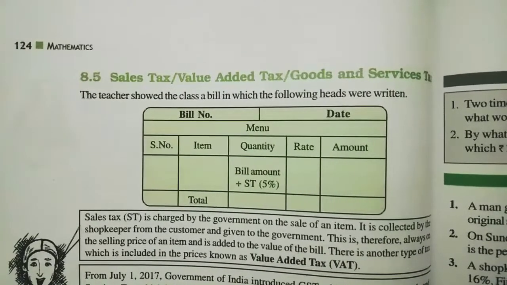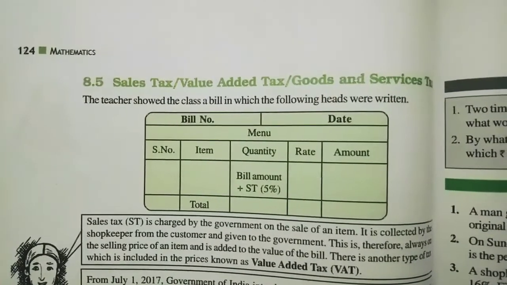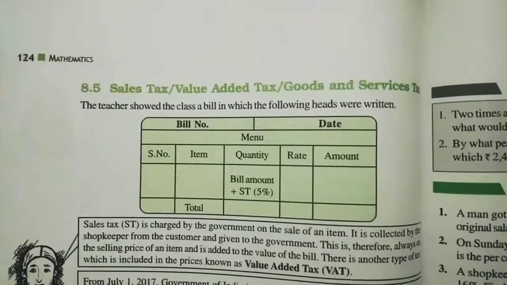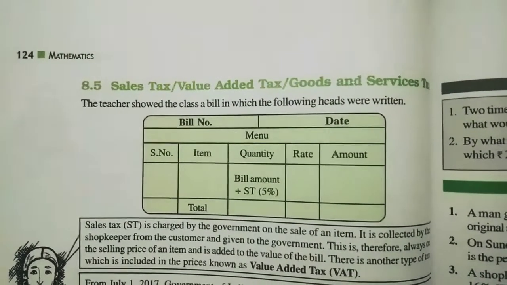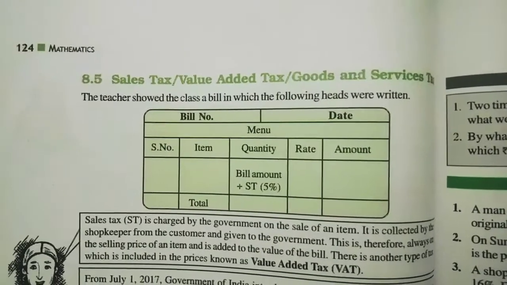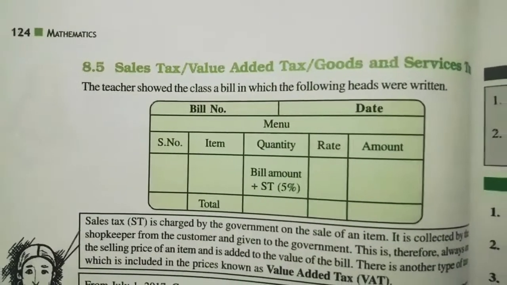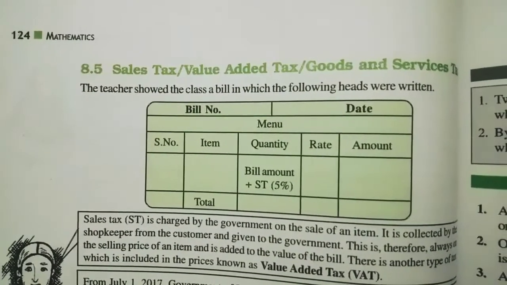So we were doing the chapter comparing quantities and we have done the exercise 8.1, and in the last video I have explained about the discounts, profit and loss, right? So I hope you have watched the video fully and practiced the questions also.